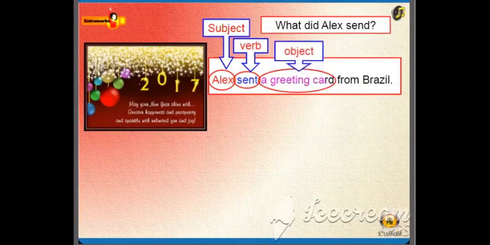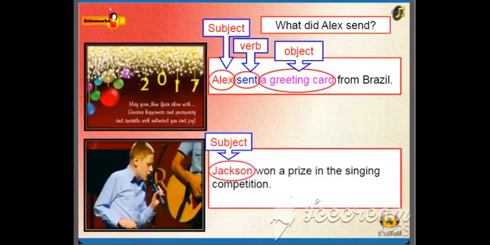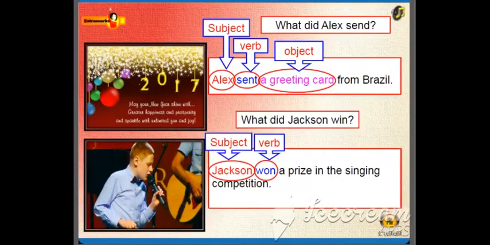It is the object. Another example, Jackson won a prize in the singing competition. Won is a transitive verb. The question, what did Jackson win? We get the answer, a prize. It is the object.